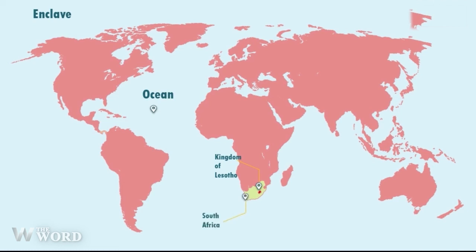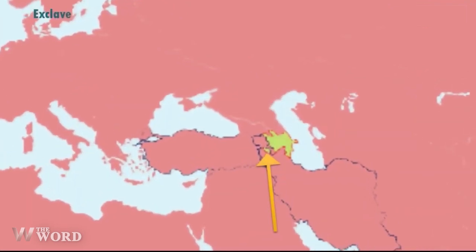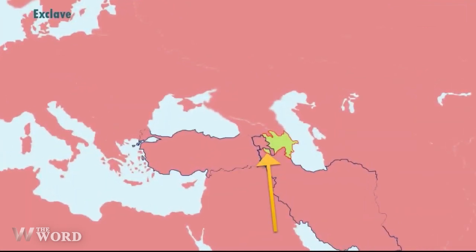Exclave. An exclave is the portion of a state's territory geographically separated from the main part and surrounded by foreign territory. Nakhchivan, which borders Turkey, Armenia, and Iran, is an exclave of Azerbaijan.